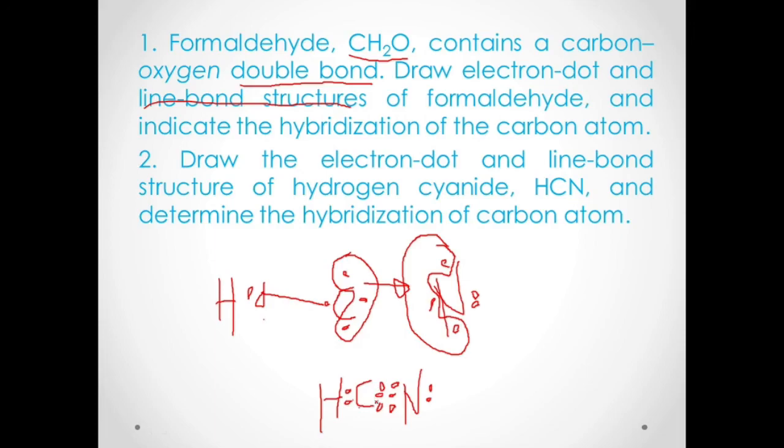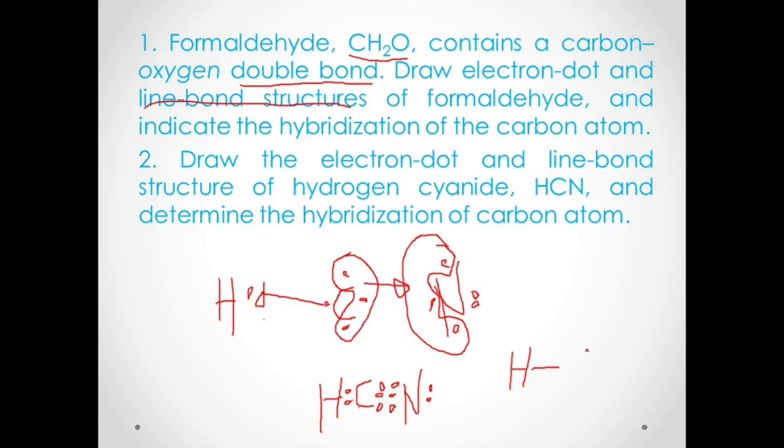You have 1, 2, 3, 4 pairs, that is 8 electrons. And 1, 2, 3, 4, that is 8 electrons. So how do we write its line bond structure?